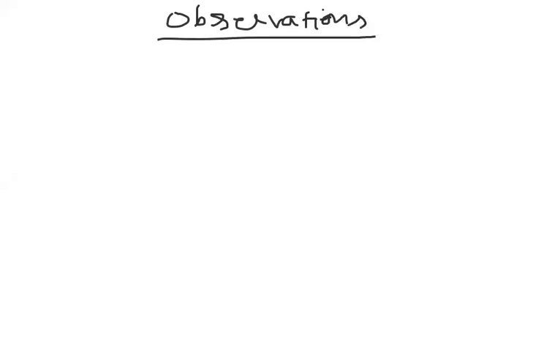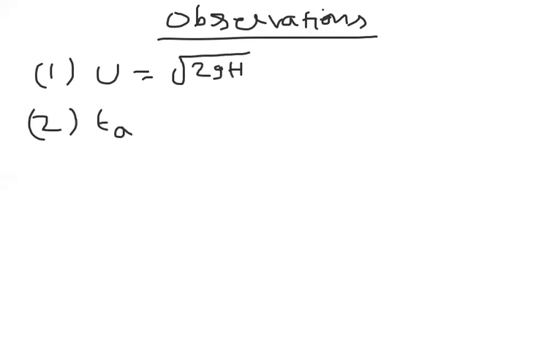What are our observations? In this note, the points we observed. The first one, velocity of projection is root 2gh. And the second one, time of ascent is u by g, or I can also write root over 2h by g.